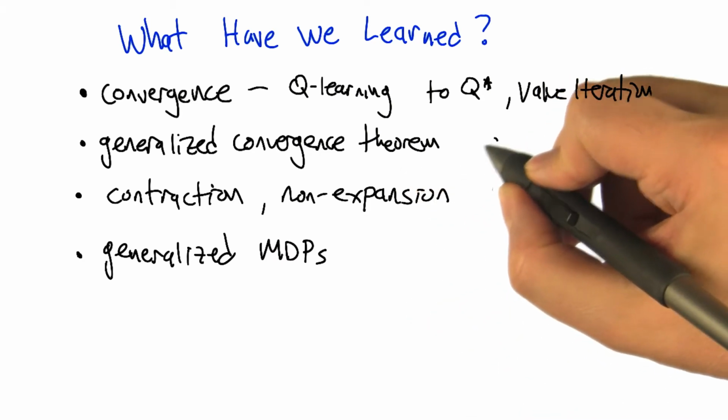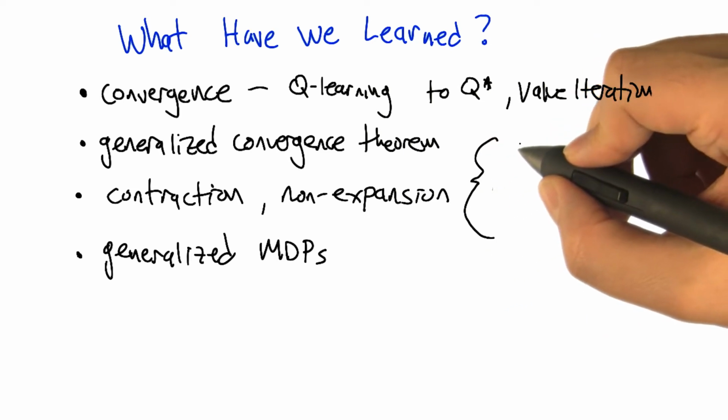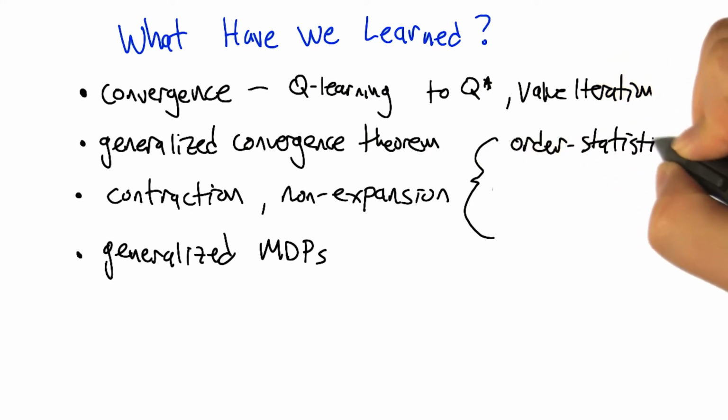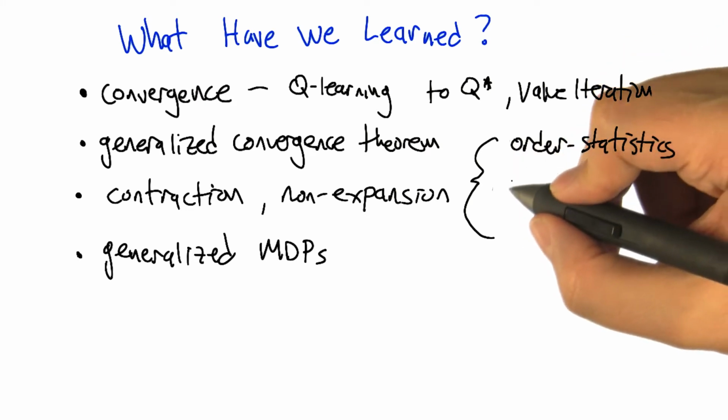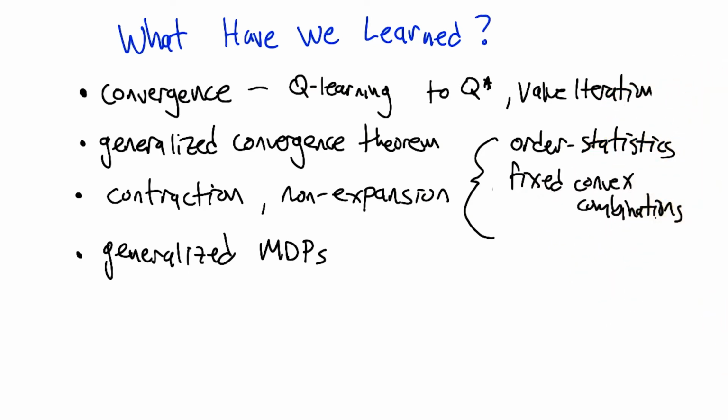Oh, maybe that's even worth remembering. What are some things that are non-expansions? Max. That's a good one. Min. More generally, order statistics. Yes, order statistics. Fixed convex combinations. Mm-hmm. That's my favorite. Actually, I think all the things are kind of variations of those too. Yeah, I think so. You can get fixed convex combinations of order statistics, so we can actually combine those two things together. Oh, that's cool. Is there anything else? I think that's all that we covered.